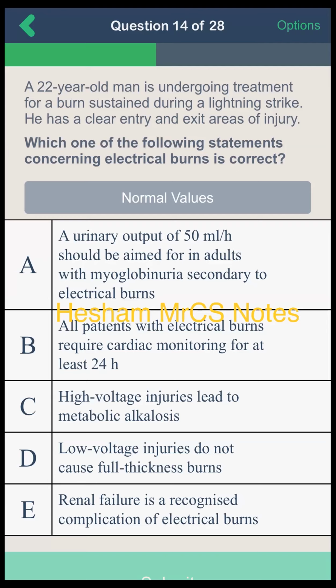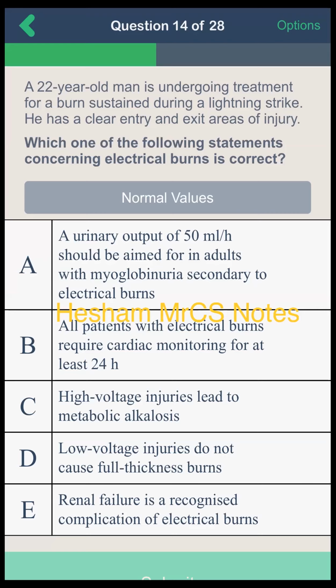Another question. Read this question. A 22-year-old man is undergoing treatment for a burn sustained during a lightning strike. He has a clear entry and exit area of injury. Which one of the following statements concerning electrical burn is correct? A. A urinary output of 15 ml per hour should be aimed for in an adult with myoglobinuria secondary to electrical burn. B. All patients with electrical burn require cardiac monitoring for at least 24 hours. C. High voltage injuries lead to metabolic alkalosis. D. Low voltage injuries do not cause full thickness burn. E. Renal failure is a recognized complication of electrical burn.